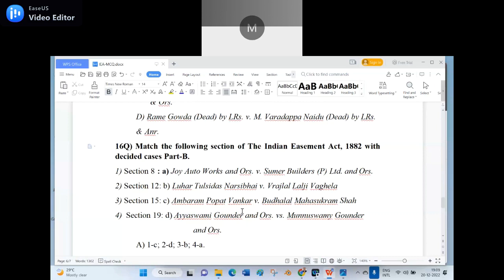Now I will read section 8, section 12, section 15, section 19 on the part A side, and on the part B side: A, Jai Auto Works and others versus Summer Building Private Limited and others; B, Luhar Tulsi Das Narsi Boy versus Vrajlalji Vagela; C, Ambaram Popat Venkar versus Buddhalal Mahashukram Shah; and D, Ayyaswamy Gaundar and others versus Munuswamy Gaundar and others.